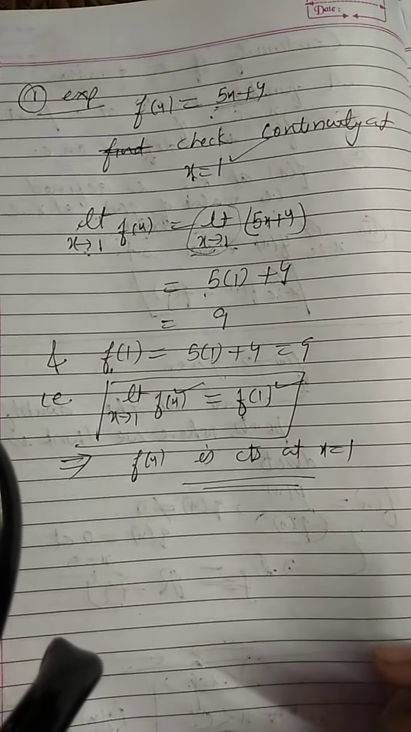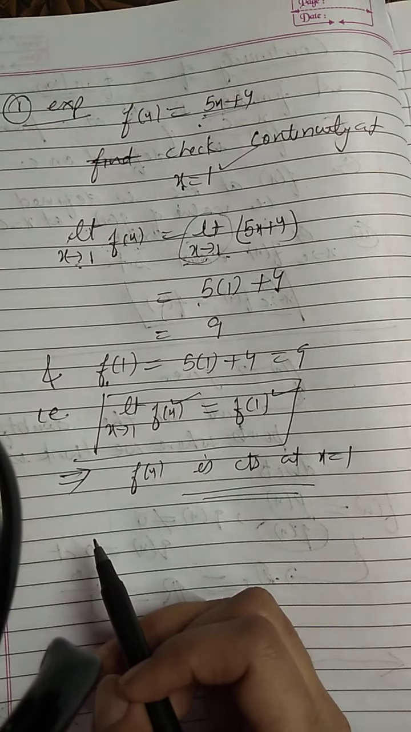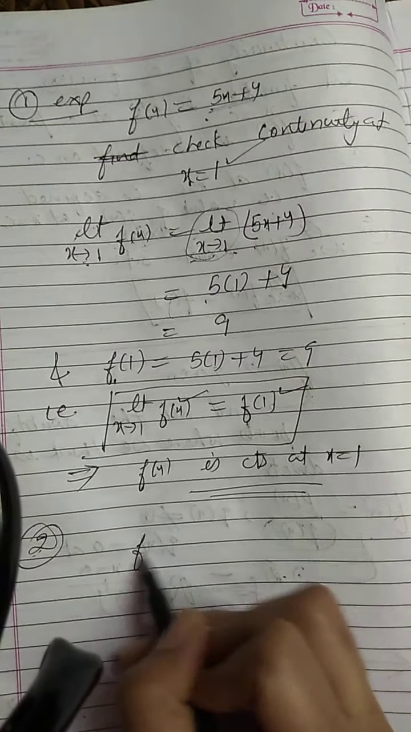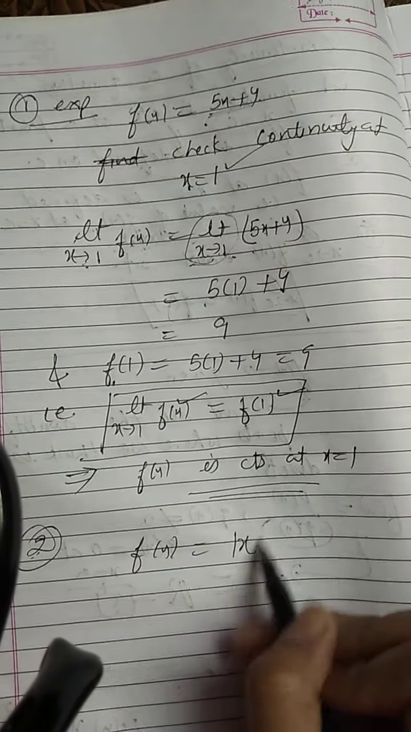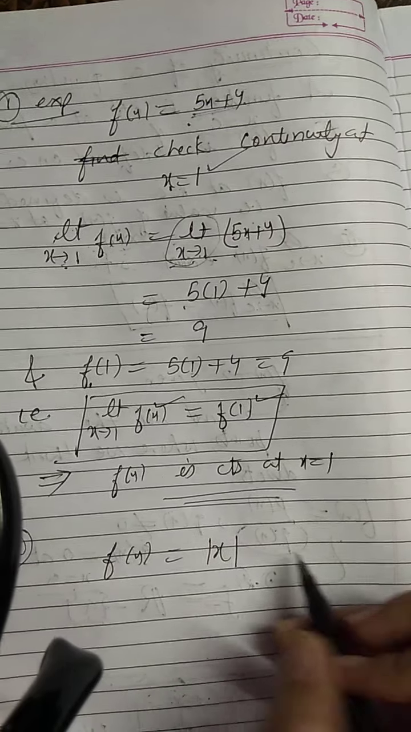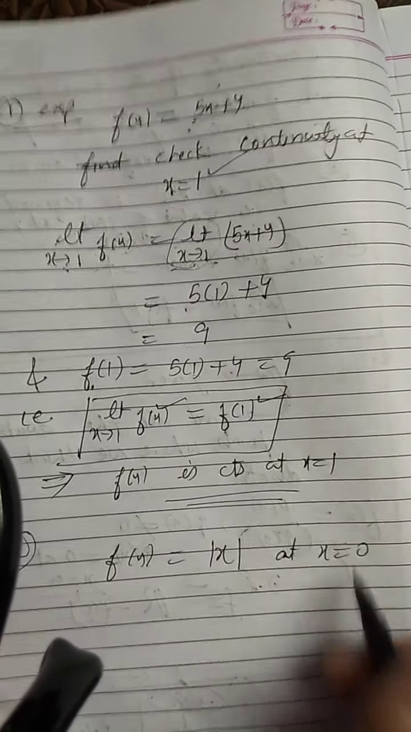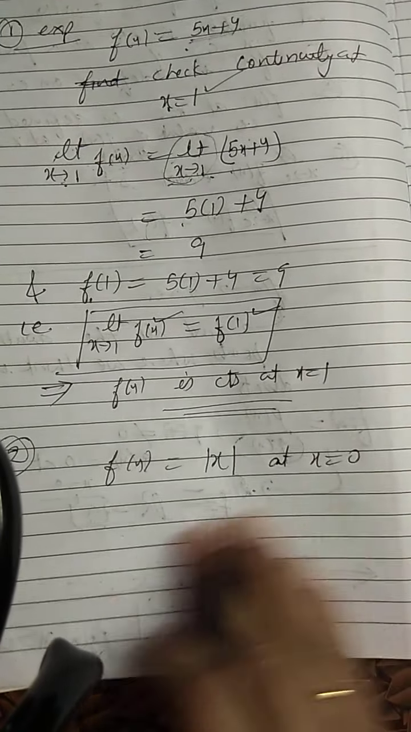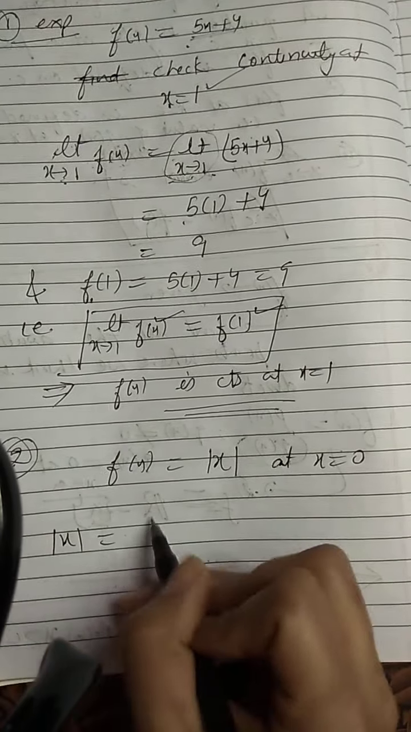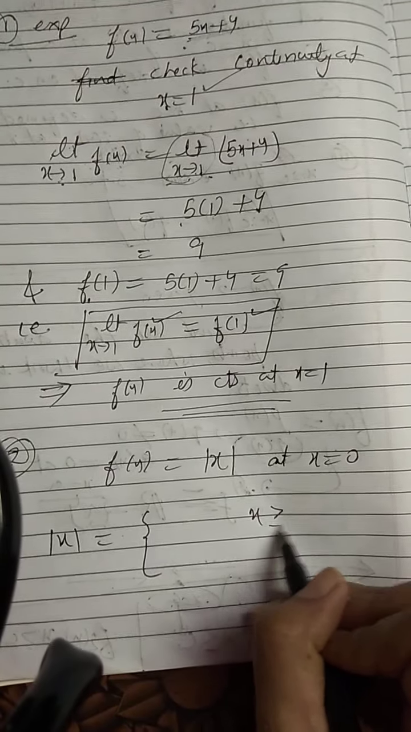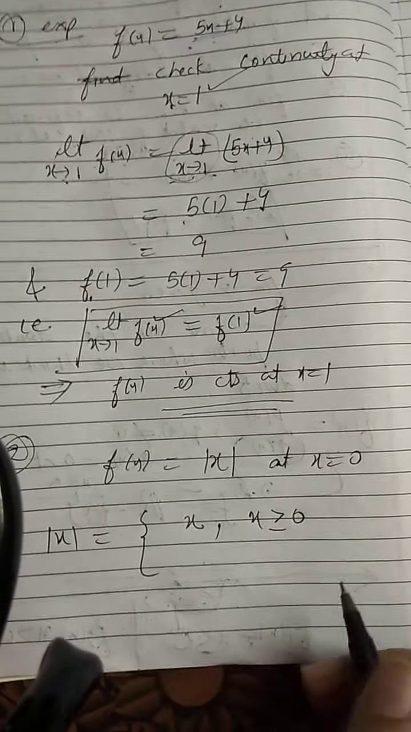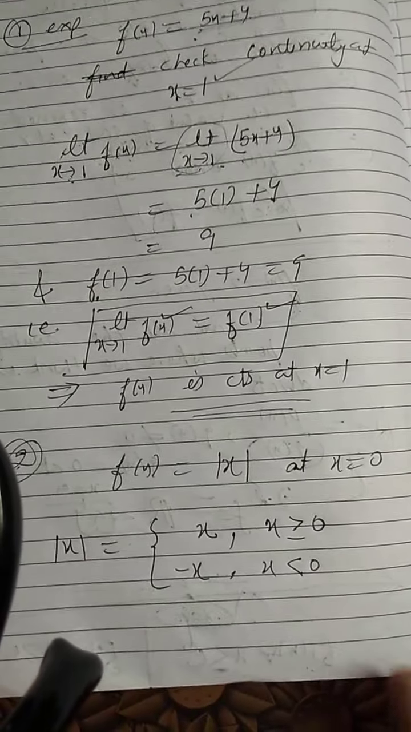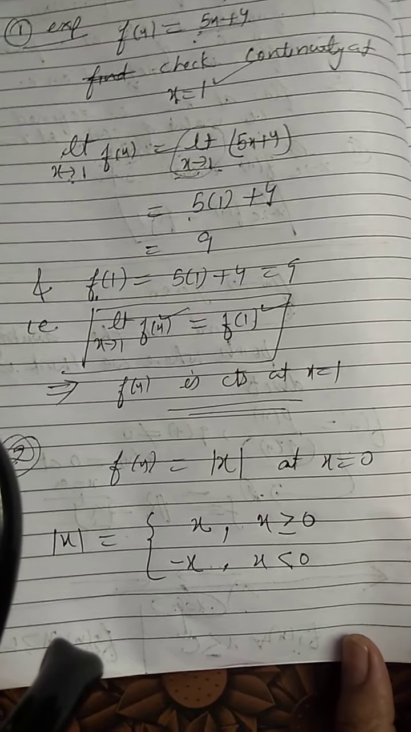Now the next thing, let us take one more example. Let us take this function. The function is mod x, and we have to discuss the continuity at x equals to 0. Now it is a modulus function, and we know the definition of modulus function. What is that? Mod x. When x is greater than or equal to 0, it gives us x only. But when x is less than 0, it gives us minus x. So first of all, we have applied the definition.